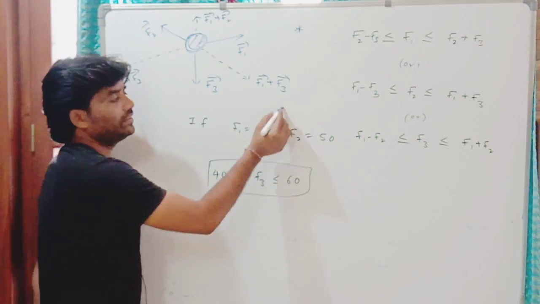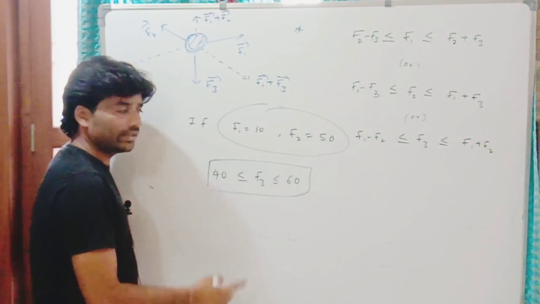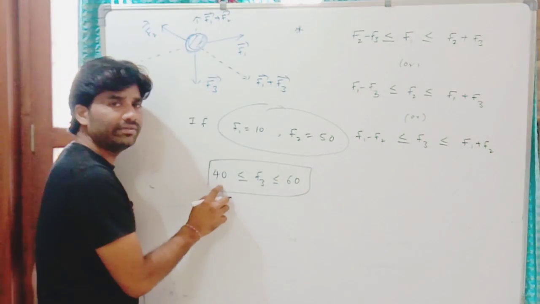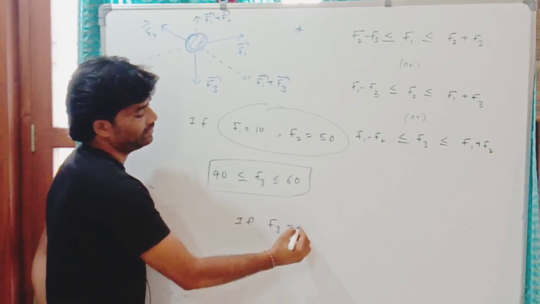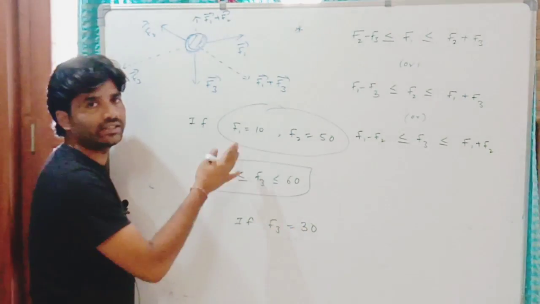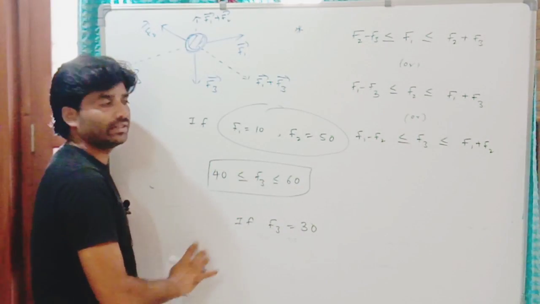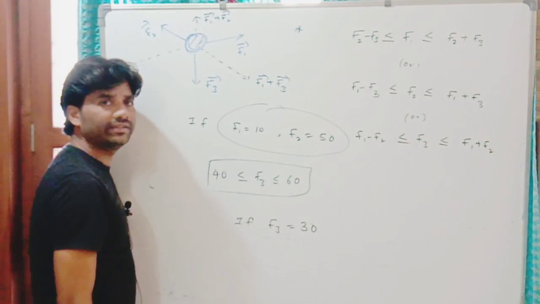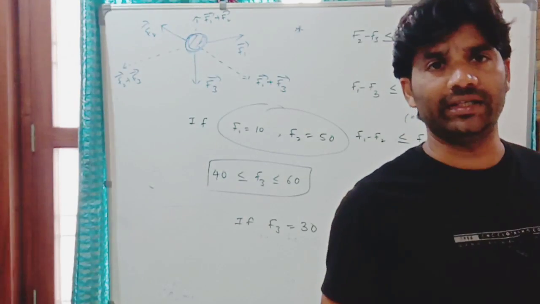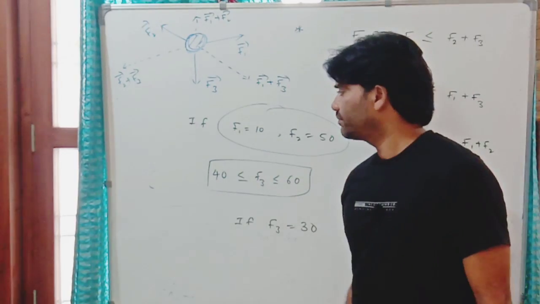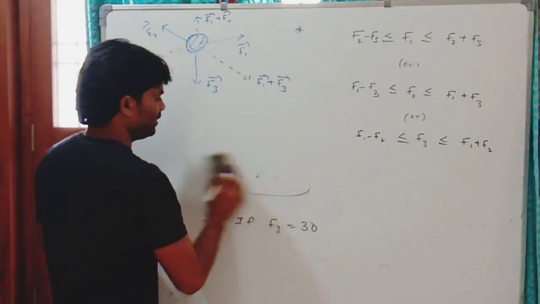Clear? So the resultant of these two can be balanced by a third force if its value is between 40 and 60. If F3 is 30, we cannot keep the system in equilibrium with these three forces. It cannot obey that condition, right? Remember the condition to keep the system in equilibrium by a set of three forces. So you should remember.